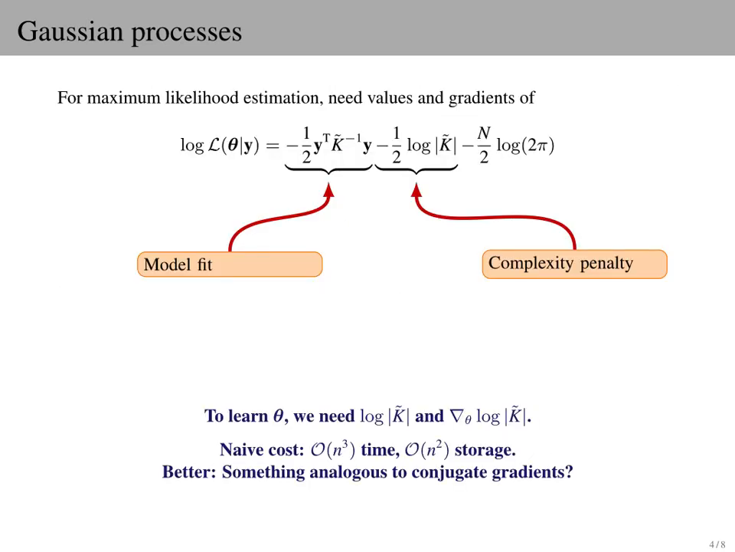In the maximum likelihood approach to kernel hyperparameter learning, we maximize the log marginal likelihood of the data given the hyperparameters. To do this, we need to evaluate not only the quadratic model fit term, but also the complexity penalty. Naively, this seems to require dense matrix operations that require order n cubed time and order n squared space. However, if we only cared about evaluating the model fit, we could apply an iterative method relying only on fast matrix vector products with k tilde. The question is, can we accelerate the computation of the log determinant and its derivatives in a similar way?